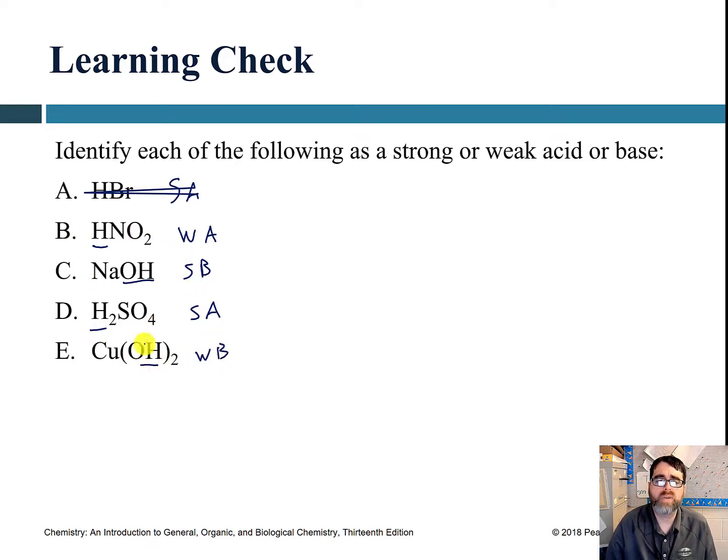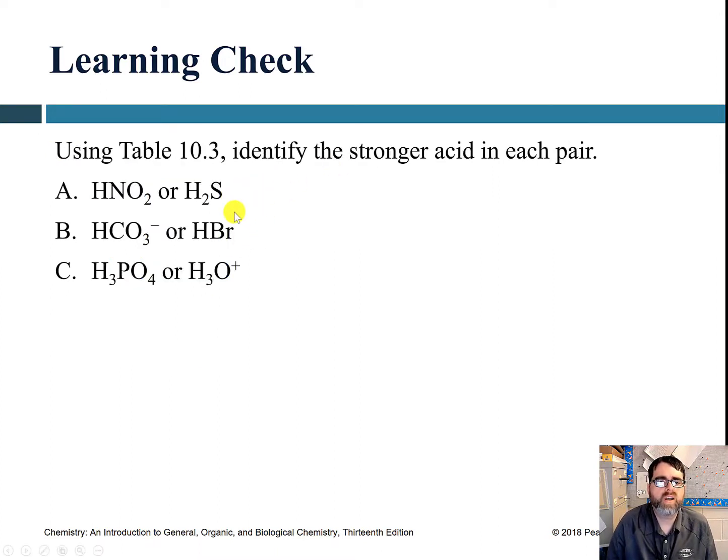I will point out I'm predominantly using the Arrhenius definition for these. You could figure out what the conjugates are and use the Bronsted-Lowry. I just think it's slower. So here we're looking for the stronger acid in each pair, so that's simply going to be flipping back and forth between here and the table. I don't have the table completely memorized, so I'll be honest, I'm a question mark on this one. Go back. The one that is higher up is the correct one.